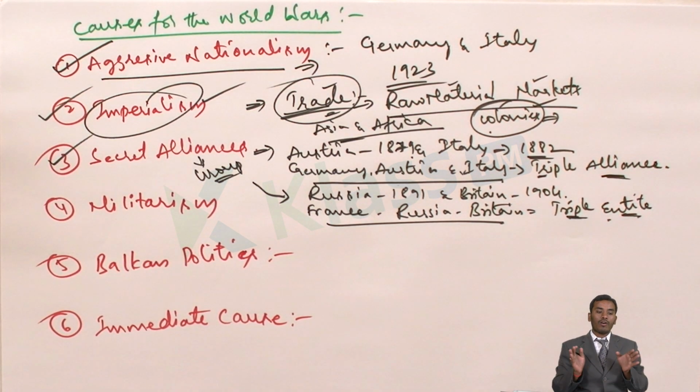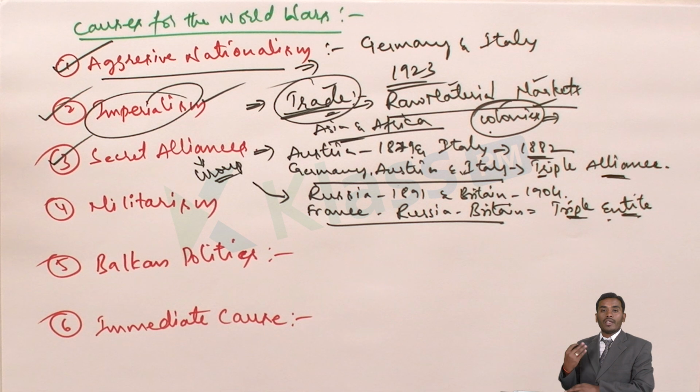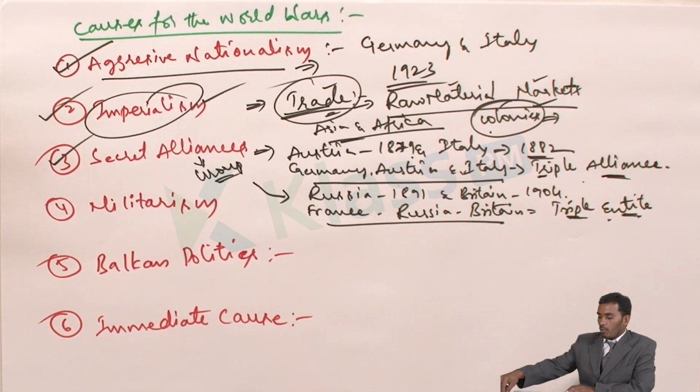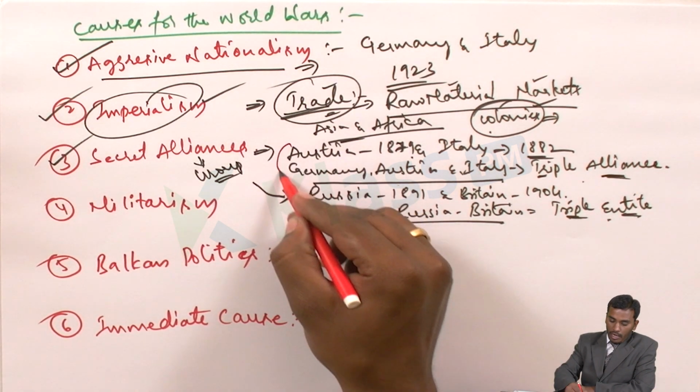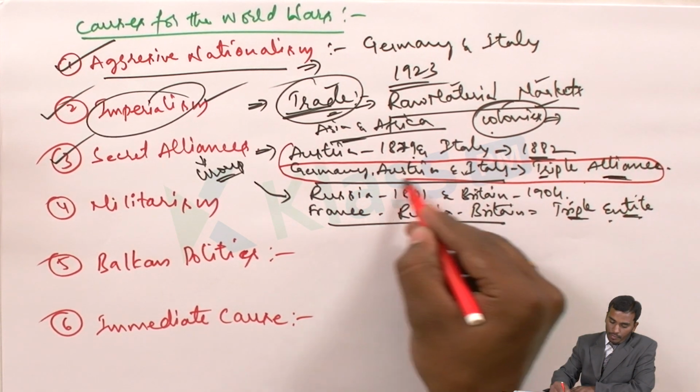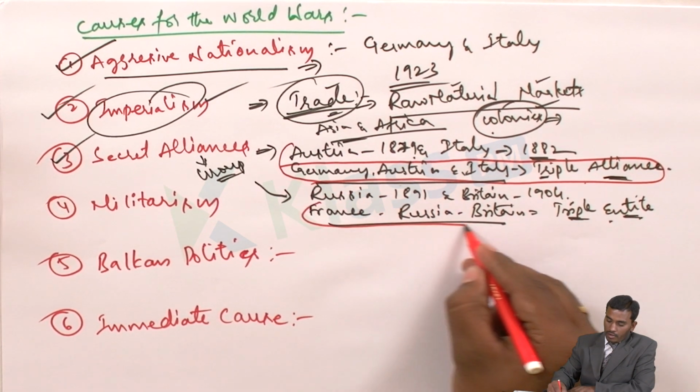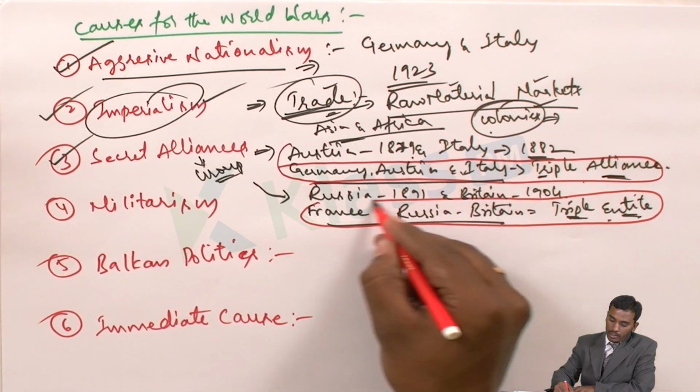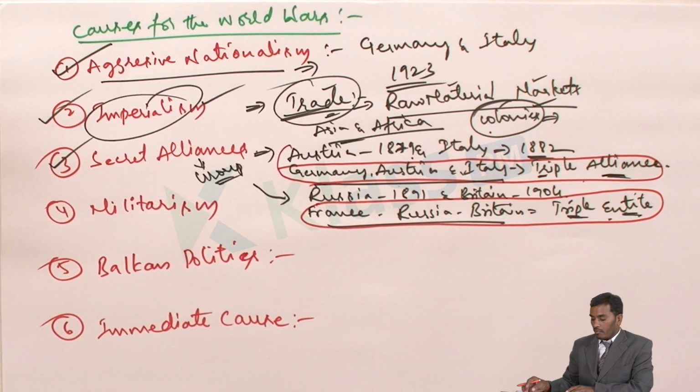So actually, why did they form these groups? They formed these groups to help each other, to coordinate with each other, to support each other whenever required, to have mutual support. One is the triple alliance, one is the triple entity. Triple alliance is formed by Germany, Austria and Italy, whereas triple entity is formed by France, Russia and Britain. Is that clear?